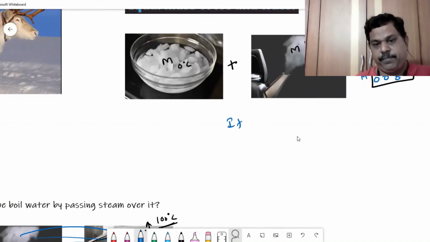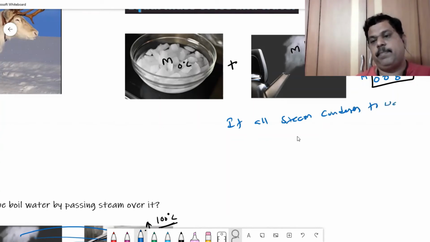So, if all the steam condenses to water, let us find out how much energy it has to lose. Here, the steam is at 100 degrees centigrade.